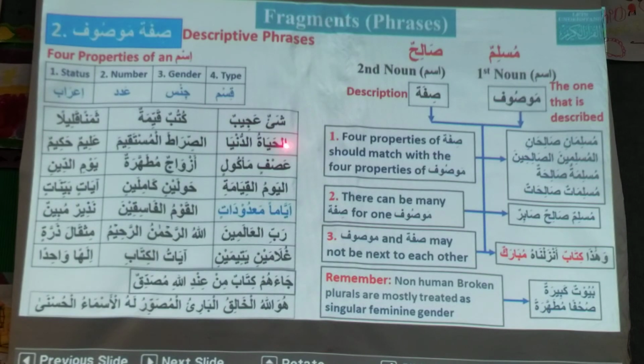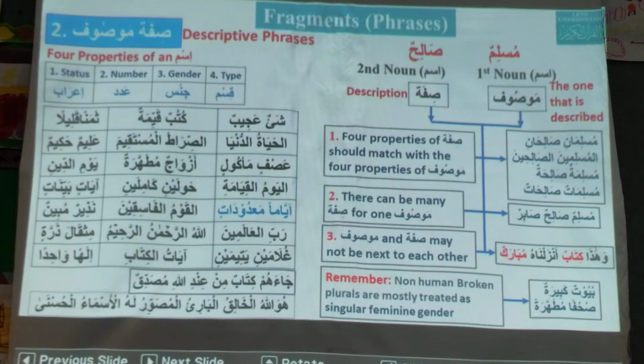The status is not matching. What is the status of dunya? Mansub? Anybody disagree? Dunya is broken, non-flexible. Yes, very good, excellent.